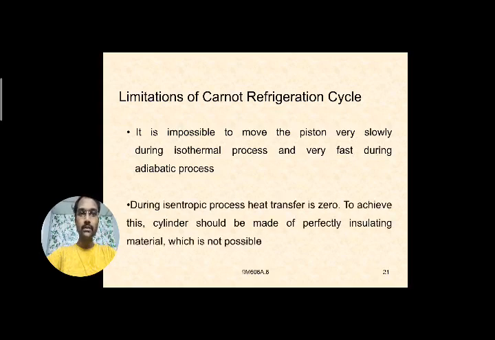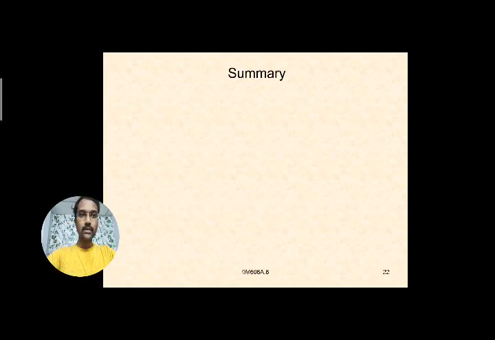Already explained that, so heat transfer is zero. To achieve this, the cylinder should be made of perfectly insulating material, which is not a possible case. So these are the limitations. And okay, this is what we have studied till now.